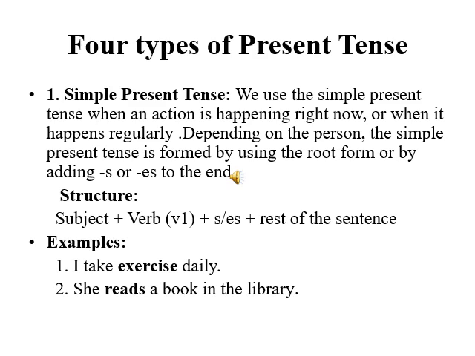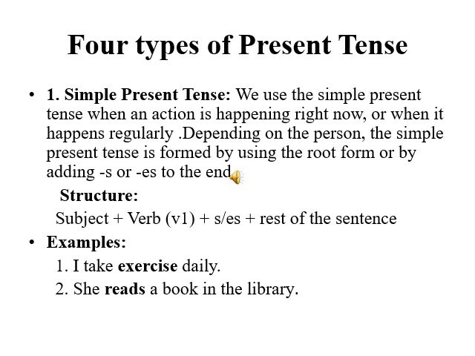Depending on the person, the simple present tense is formed by using the root form or by adding s or es to the end. Its structure or formula is subject plus verb first form, and we will add s or es by using the root form at the end plus rest of the sentence.